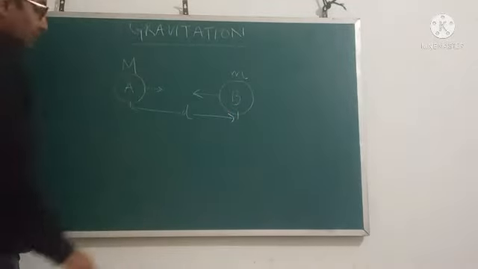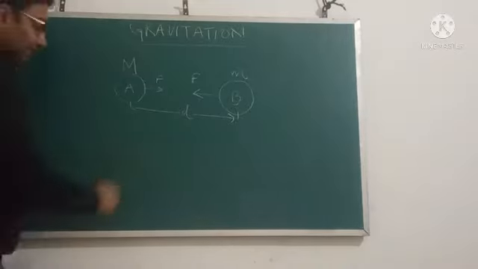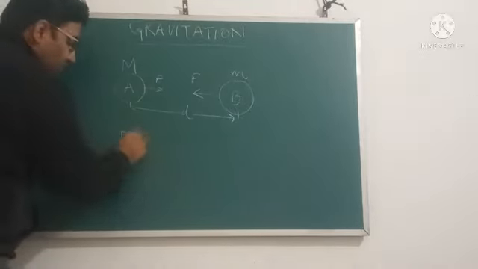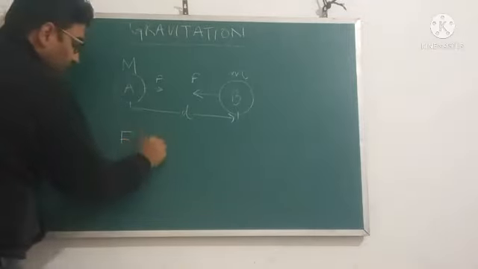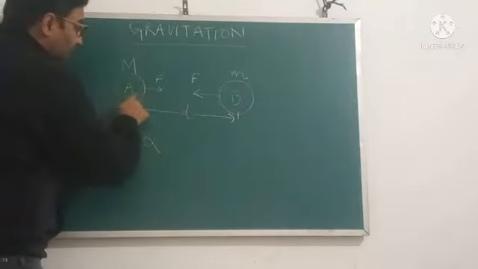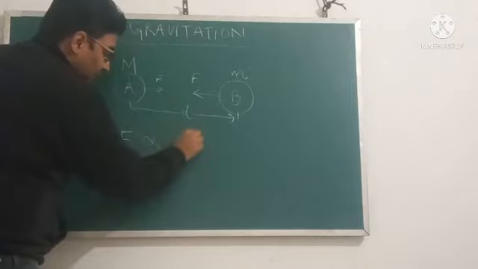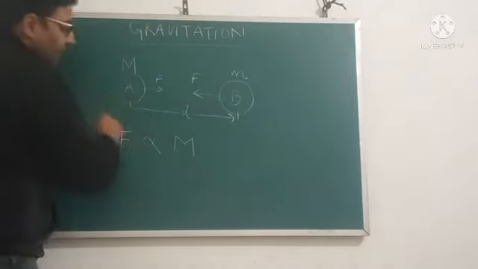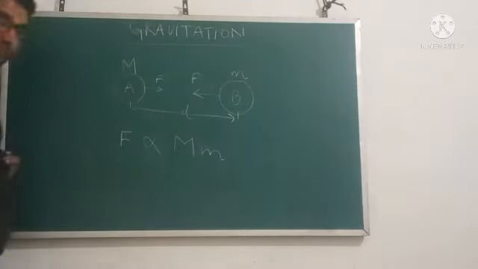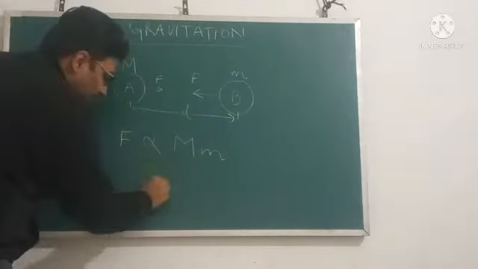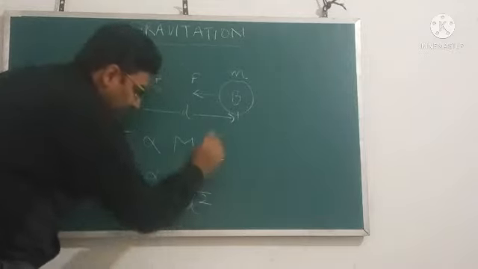attract each other with a force F, and this force F, also called the force of gravitation, is directly proportional to the product of the masses of the two objects, where one object has mass capital M and the other has mass small m, and is inversely proportional to the square of the distance between them.